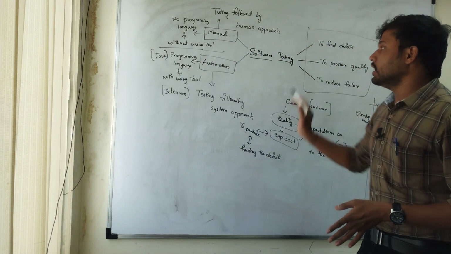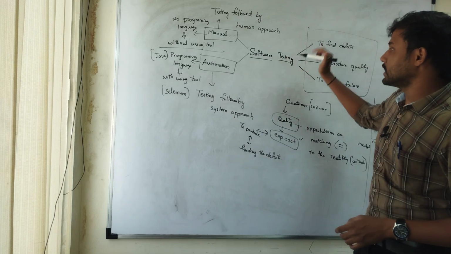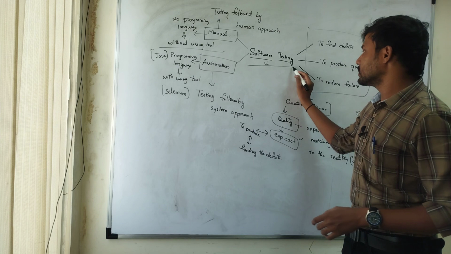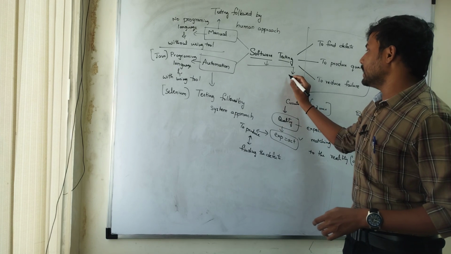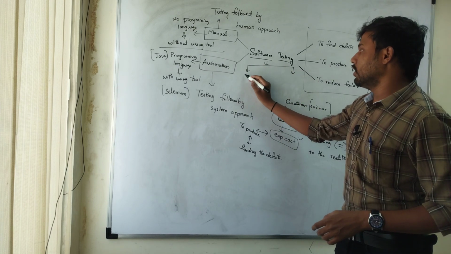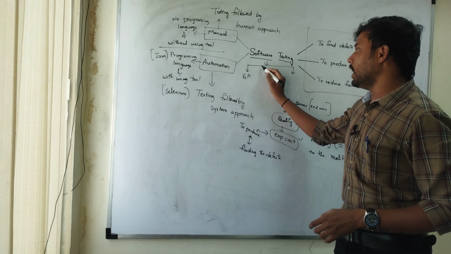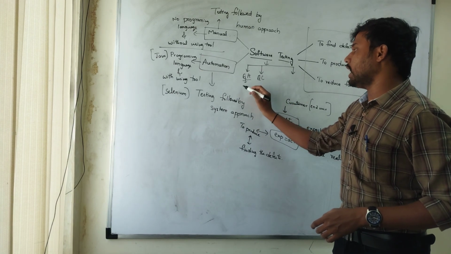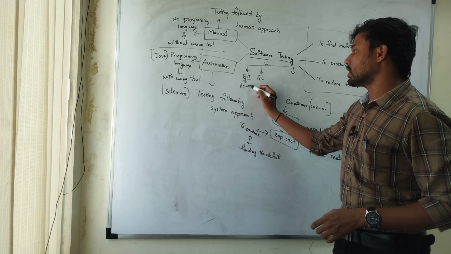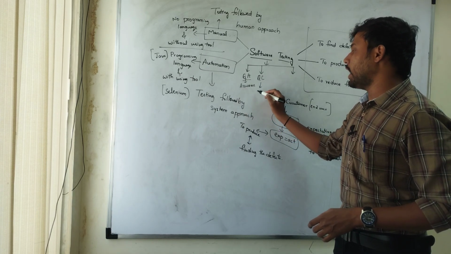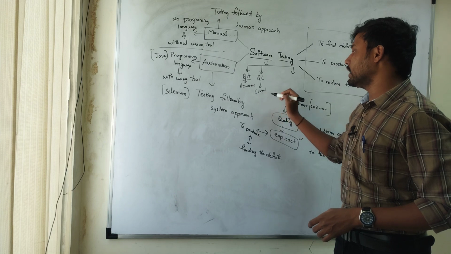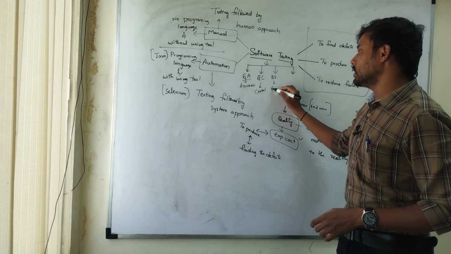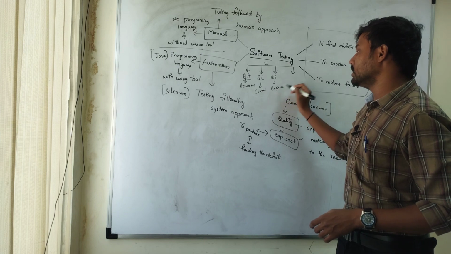Now the final one: which types of roles can a software tester get? These days, software testing is followed by QA and QC, quality assurance and quality control, and QE, quality engineer.